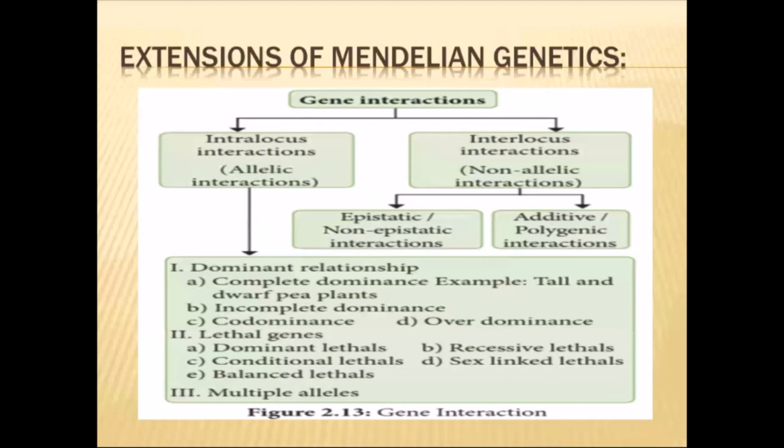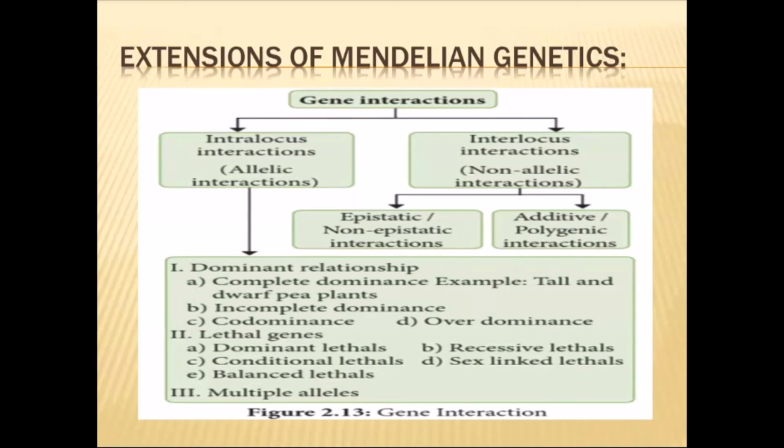Here one flow chart is given on page number 42. In that flow chart, you have different types of gene interaction. Gene interaction can be broadly divided into two types: one is intralocus interaction, another is interlocus interaction. Other terms are also given: for intralocus, allelic interaction, and likewise for interlocus, non-allelic interaction. Intralocus is divided into three types: dominance, lethal, multiple.